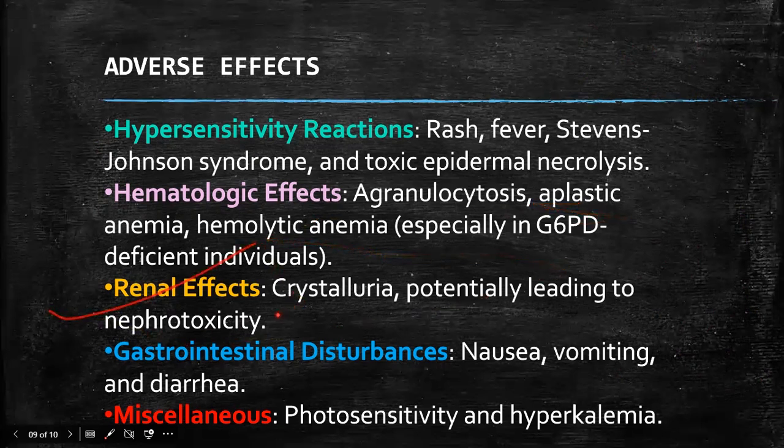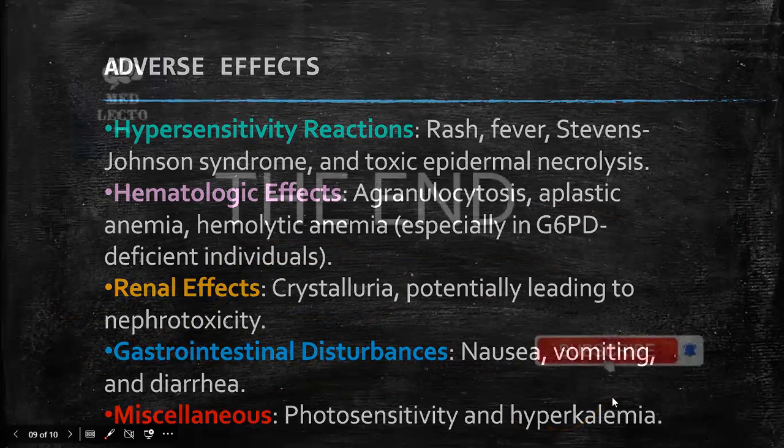Renal effects: crystalluria, the formation of crystals that can damage the kidney, that is nephrotoxicity. GIT disturbance like nausea, vomiting, and diarrhea, and miscellaneous effects like phototoxicity and hyperkalemia, a high level of potassium in the blood.